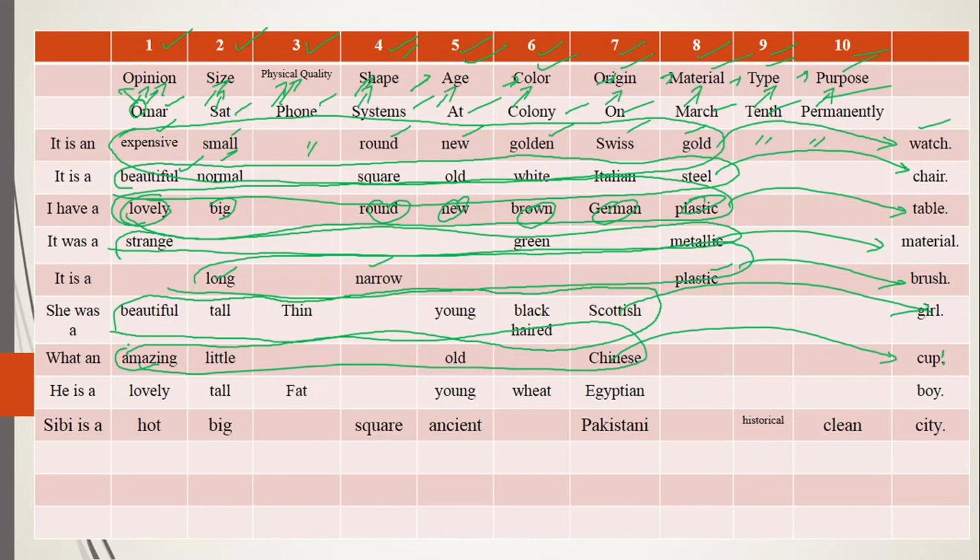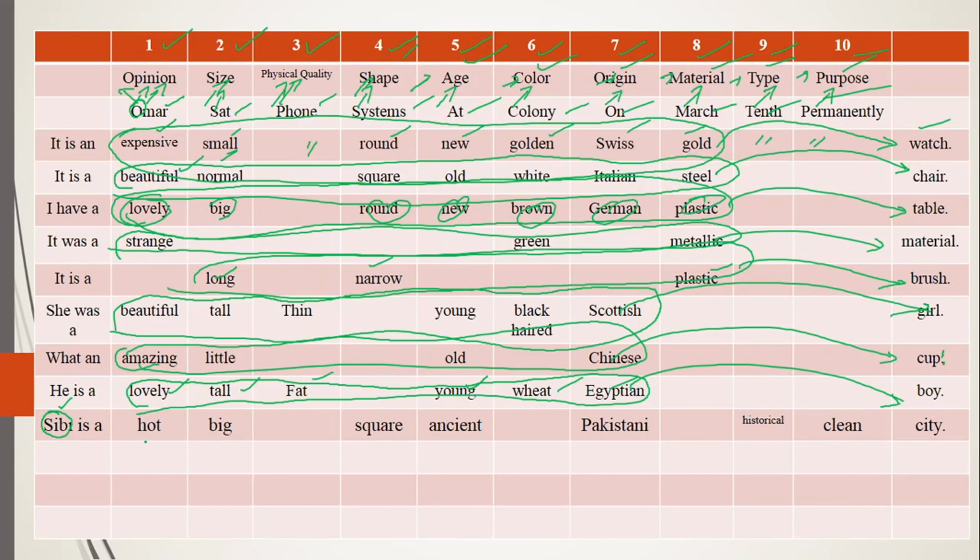He is a lovely, now see, lovely, tall, fat, young, white Egyptian boy. Again, adding something in the meaning of noun and telling you the opinion and size, physical quality, and age, color, nationality, means origin. Sibi is a city in Balochistan, and it is in province Balochistan and country Pakistan.